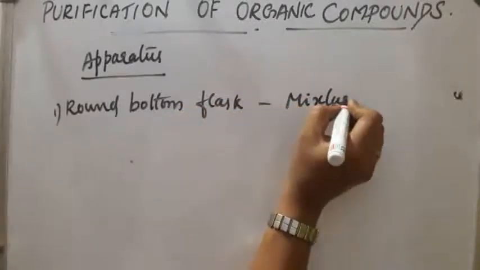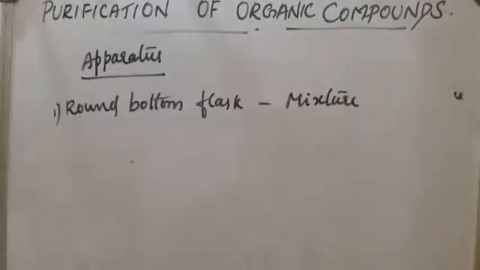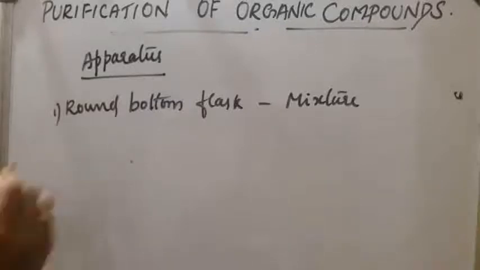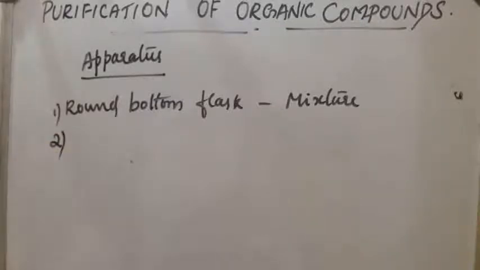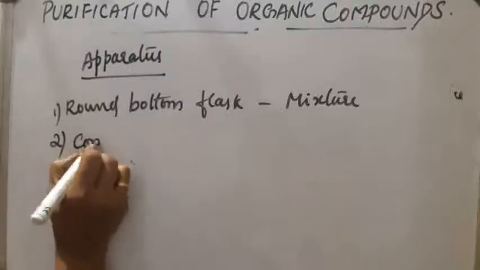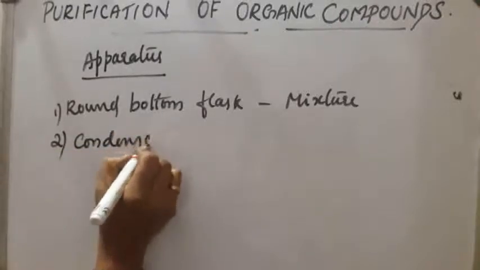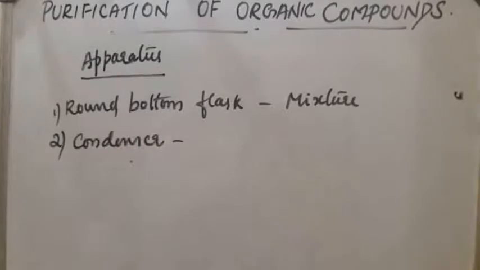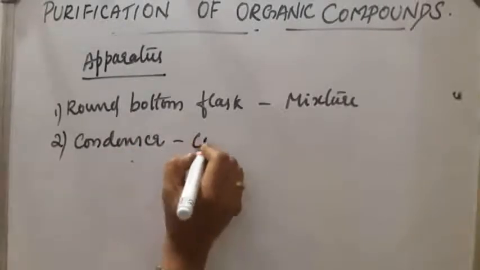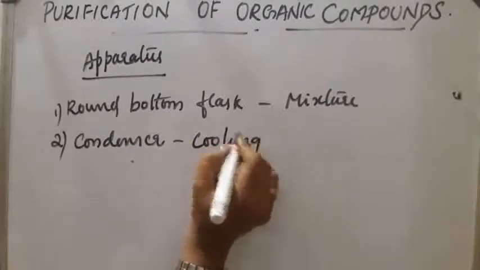On heating this mixture, the compounds which have the lower boiling point will vaporize first. These compounds then pass through the condenser, where they get cooled.